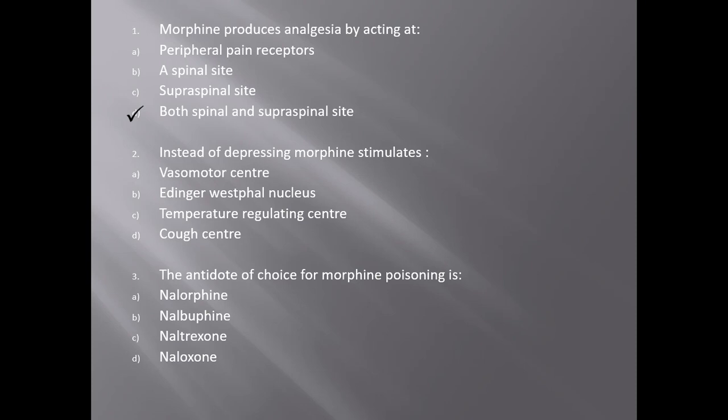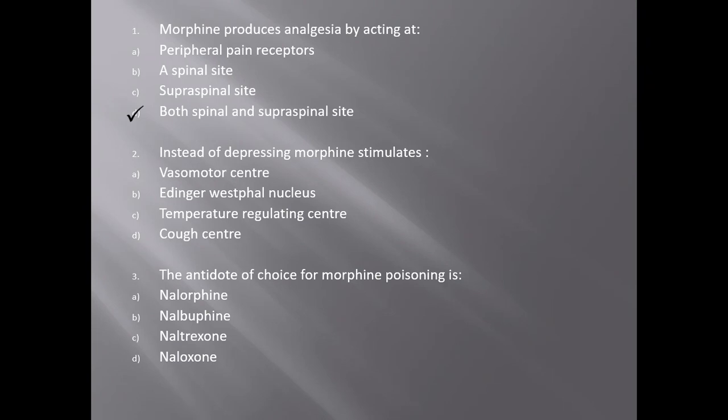Opioids produce their actions at a cellular level by activating opioid receptors. These receptors are distributed throughout the CNS with high concentration in cerebral cortex, periaqueductal gray area, thalamus, and substantia gelatinosa of the spinal cord.